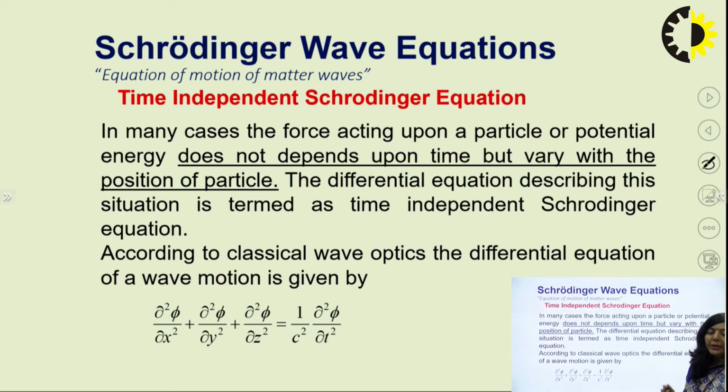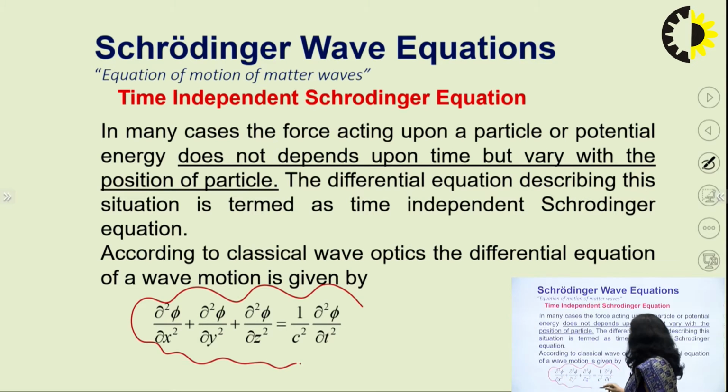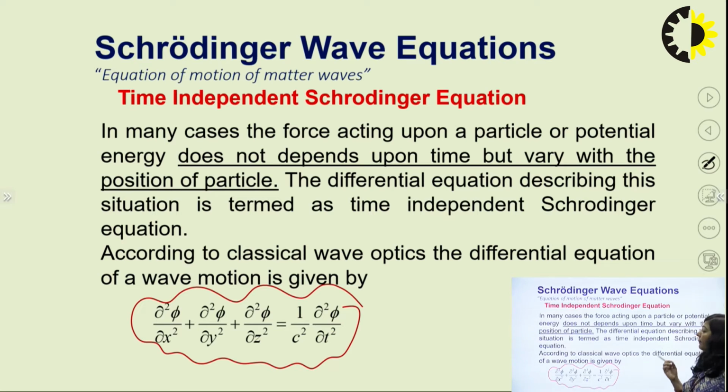Your wave equation in general form can be written by this equation. This is a second order partial differential equation which will describe the wave nature. You can see here del square phi upon del x square plus del square phi upon del y square plus del square phi upon del z square equal to 1 upon c square del square phi upon del t square. This is a general wave equation. In order to describe wave nature, we have this equation. In this equation, you have this phi which is actually depending upon x, y, z and t.